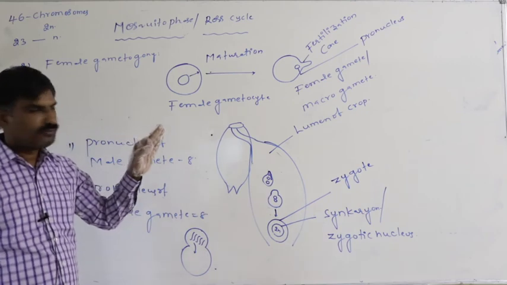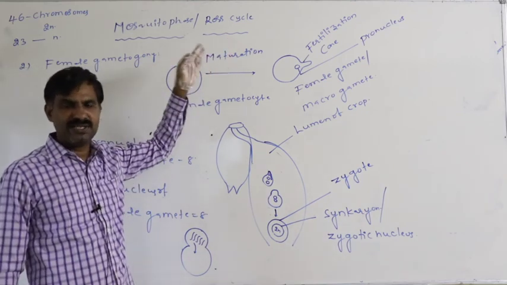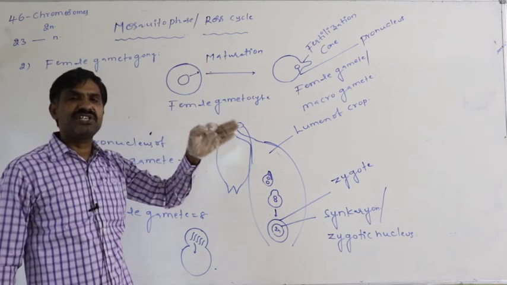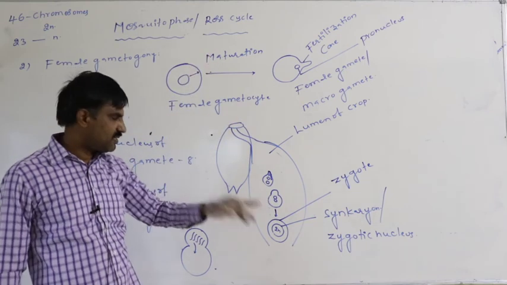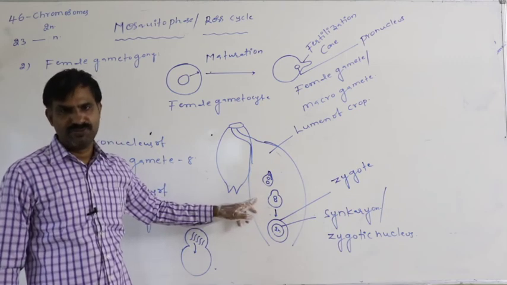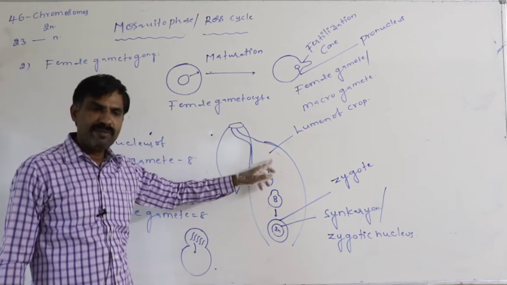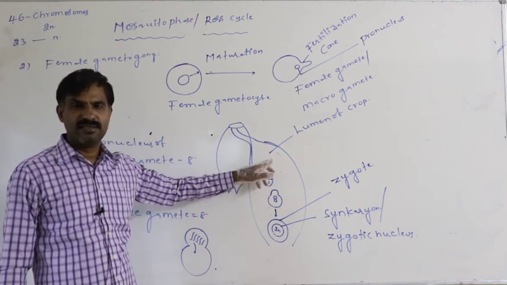Definitely, the formation of the male and female gametes, and fertilization between them, also take place in the lumen of the crop of the mosquito. In the lumen of the crop of the mosquito, gamete formation takes place.